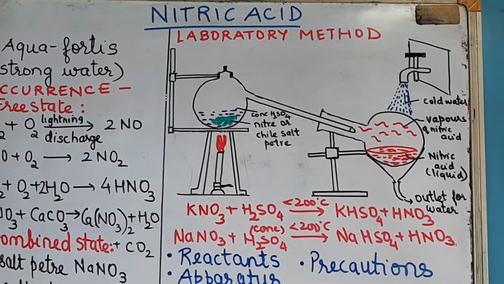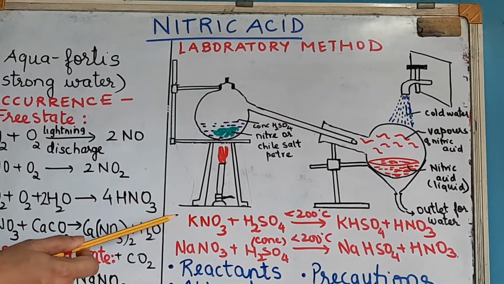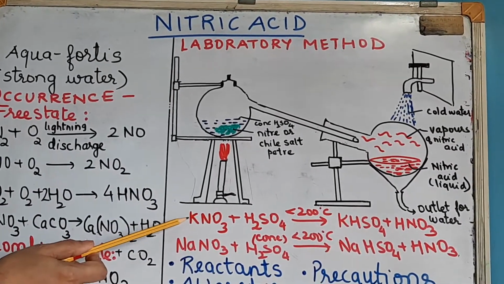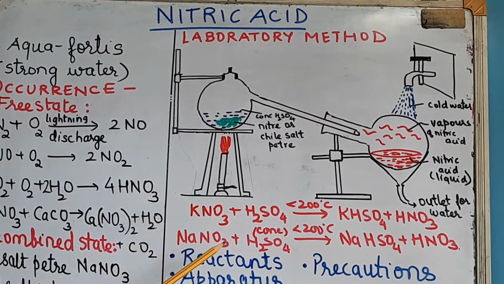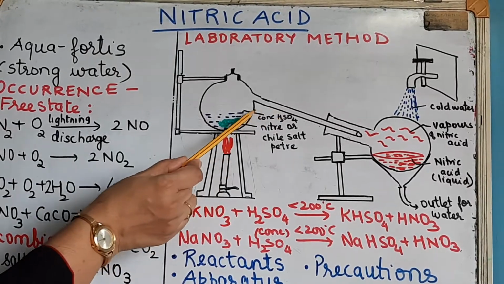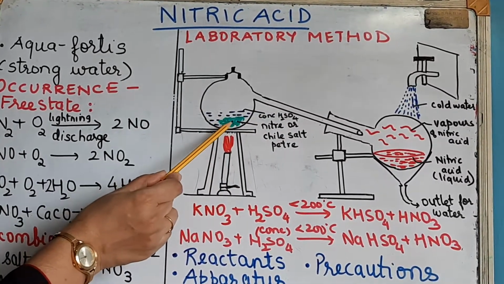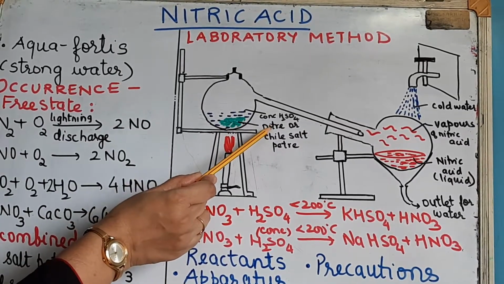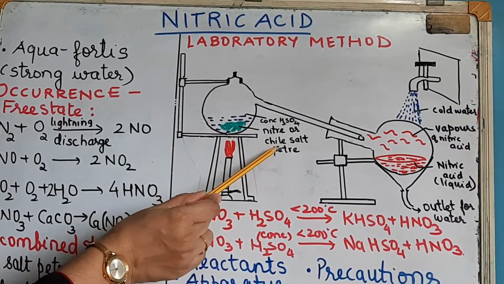Now what are the reactants which we are using? You can use either sodium nitrate or potassium nitrate. You can see here, either you can use potassium nitrate or sodium nitrate, any can be used. And you are using concentrated sulfuric acid. You can see here the reactants are concentrated sulfuric acid, and the solid reactant is either niter, niter means KNO3, or Chile saltpetre, that is NaNO3.